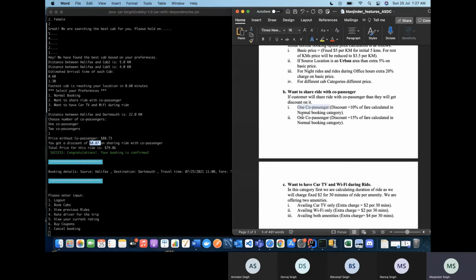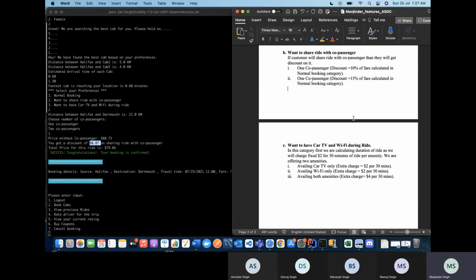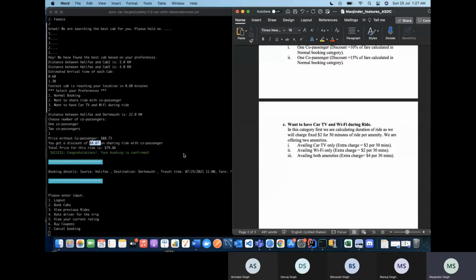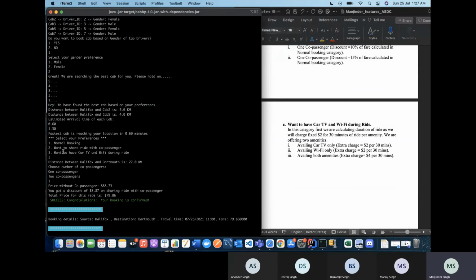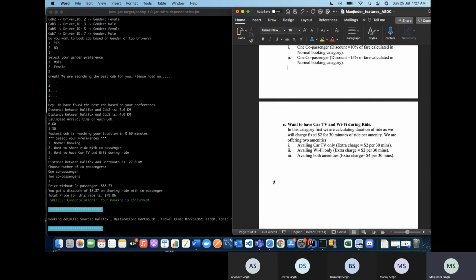The third option we have is if we want some extra amenities to enjoy our ride, like a car TV option or Wi-Fi. For that, we are charging an extra $2 per 30 minutes of ride, per amenity. If we choose both amenities, then it will be a multiple of 2.